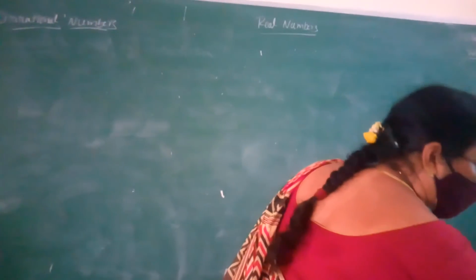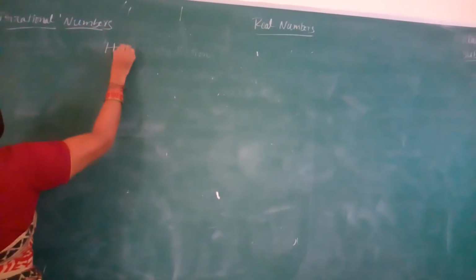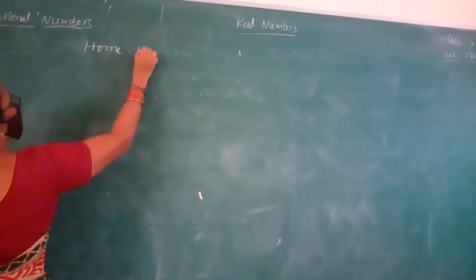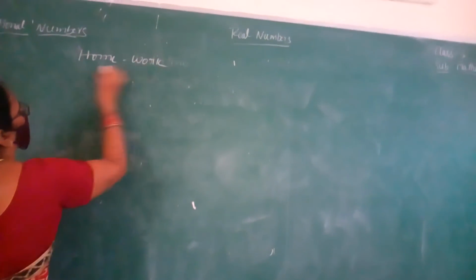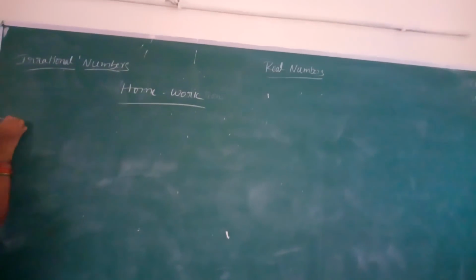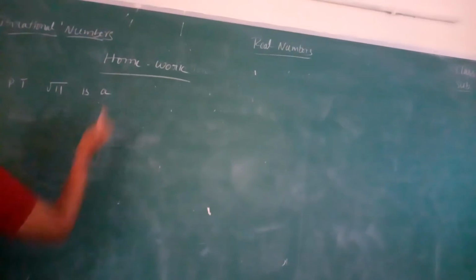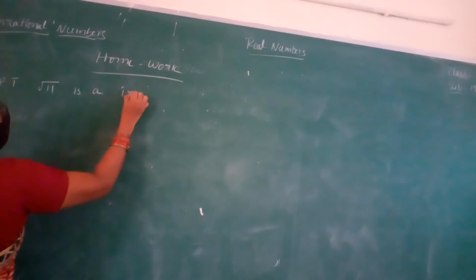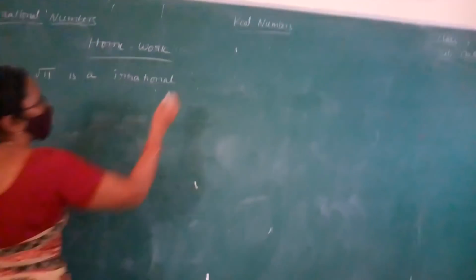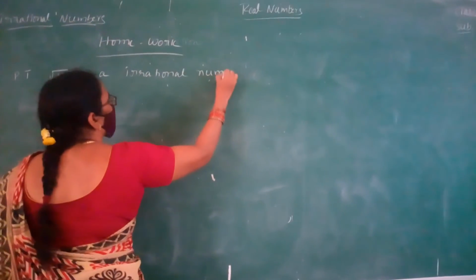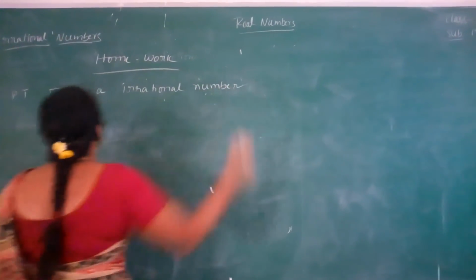Okay. Write down the homework. Prove that root 11 is an irrational number.